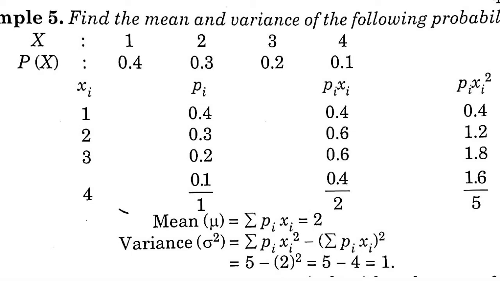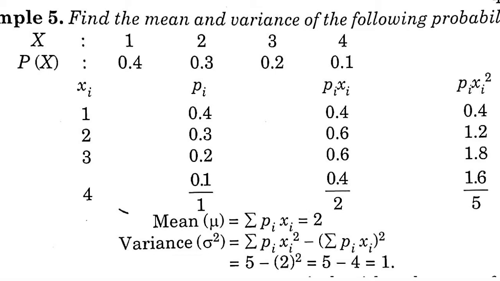So let us see an example. Find the mean and variance of the following probability distribution. Here the random variable x is given and their probabilities are given. For random variable 1, probability is 0.4. For random variable 2, the probability is 0.3, and for 3 it is 0.2, and for 4 it is 0.1. So you will have to find out mean and variance. Let us tabulate these things, writing xi and pi over here.